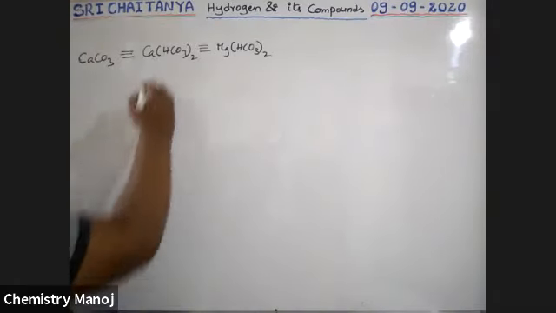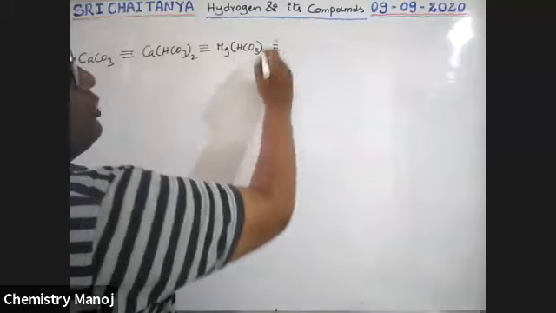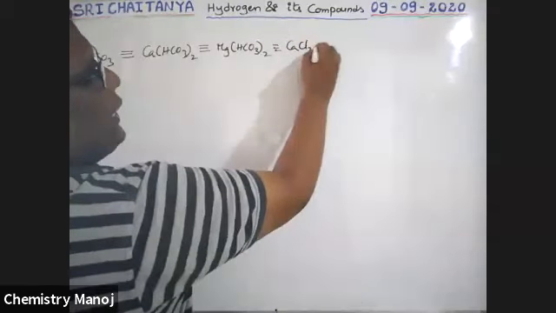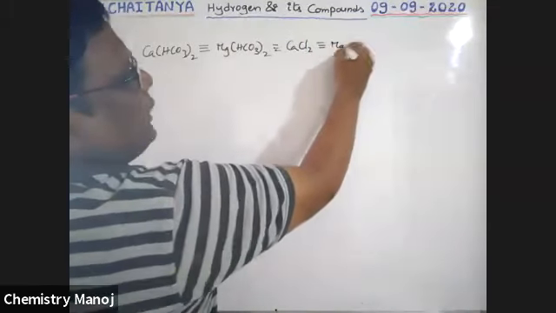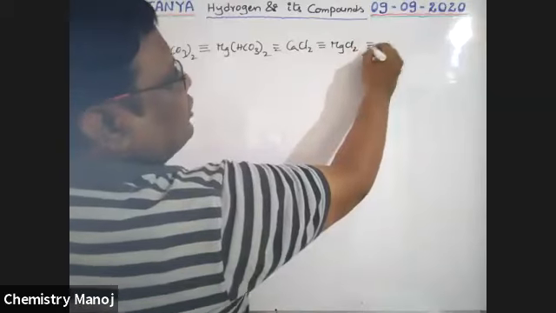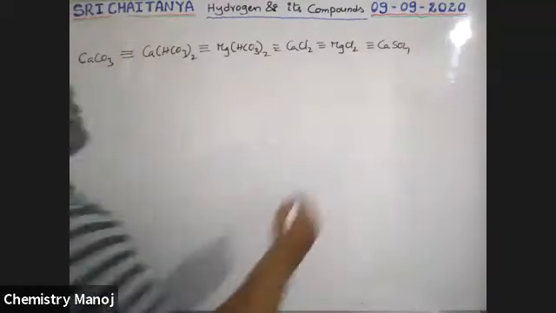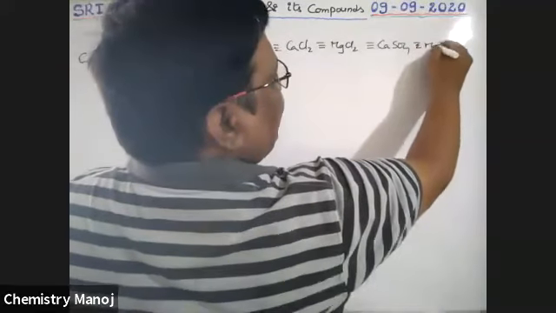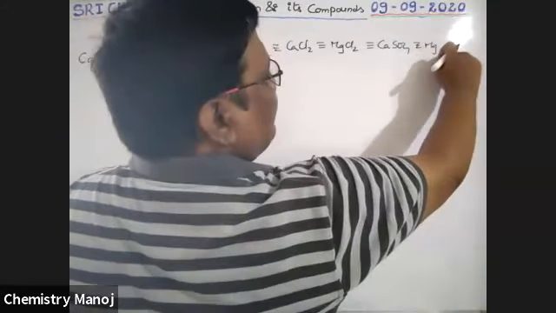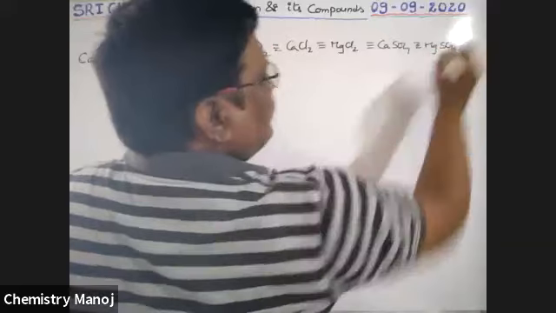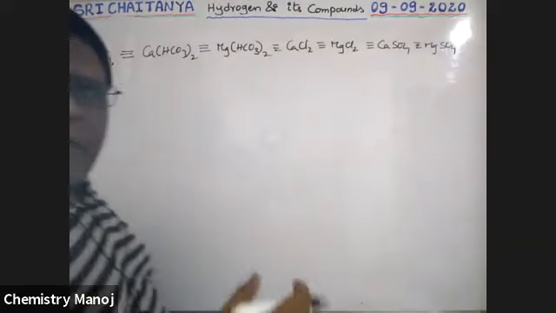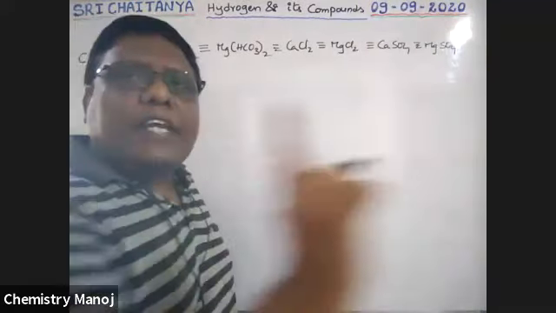Magnesium bicarbonate is equivalent to calcium chloride, equivalent to magnesium chloride, equivalent to calcium sulfate, equivalent to magnesium sulfate. So how, sir, when these are equivalent? 1 mole each we consider.